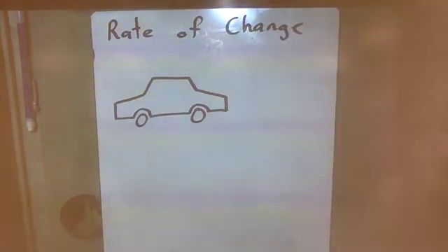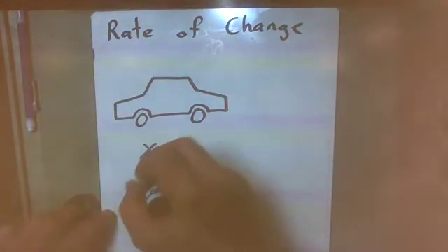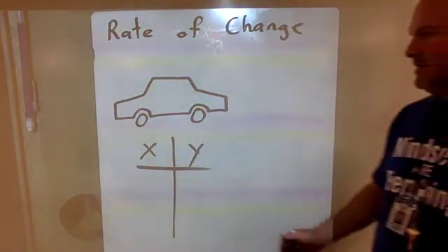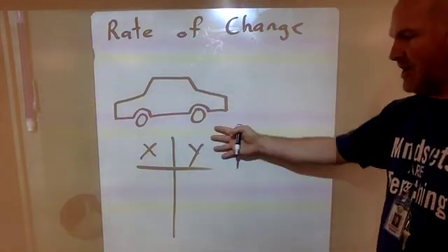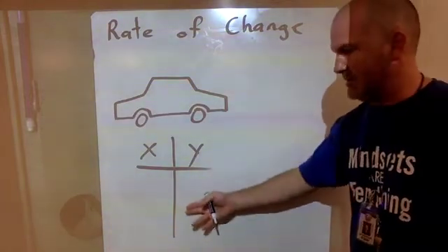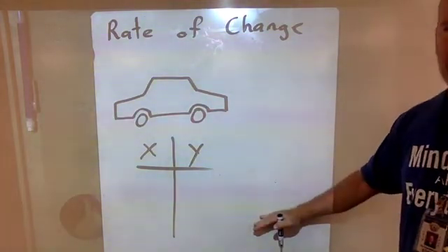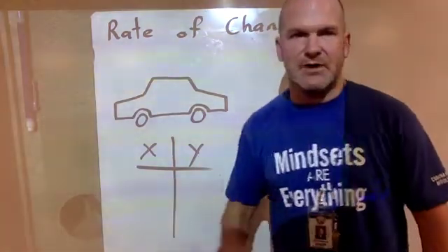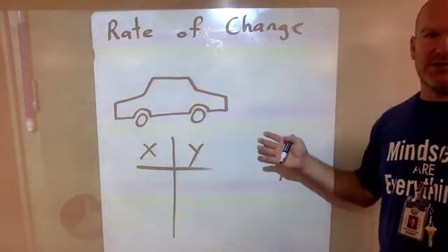how it's usually written down is with a table, an XY table. Like we had a little bit of XY tables on the last test for substituting into a function. So with the table, you had an equation, and you had to substitute numbers into the equation for x to see what each value was going to be. This test is a little bit different. You're not going to see equations. You're going to see the whole table filled out for you. Yeah, you don't have to figure out any of those numbers. What you do have to figure out is from those numbers what the rate of change is.